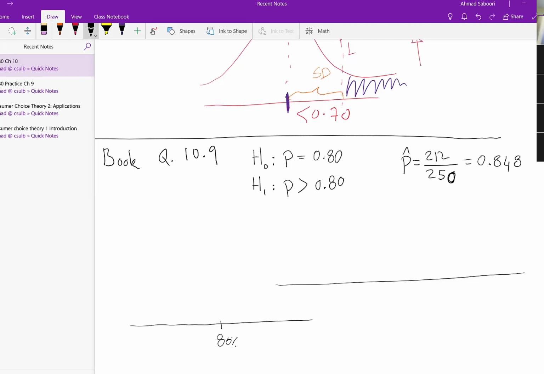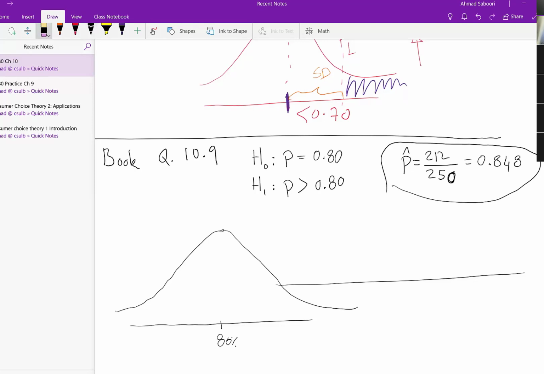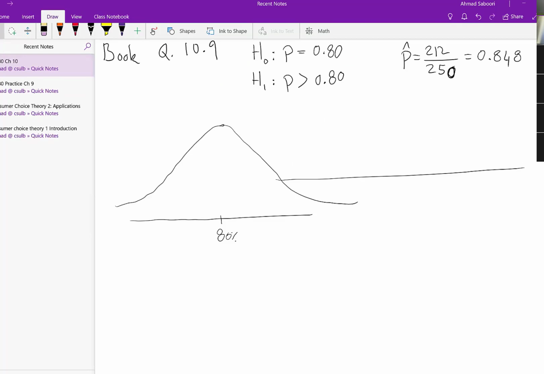Anyway, so essentially, I have here the sampling distribution for the null hypothesis of 80%. What is the next step that I need to do? The first step, I already did it here, is calculating my sample proportion, and that is 84.8%. What is the next step? Essentially, we are looking for an alpha significance level of 10%.